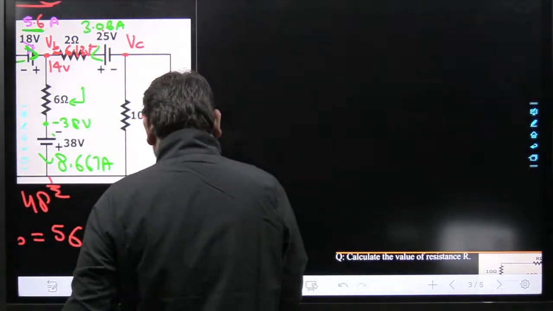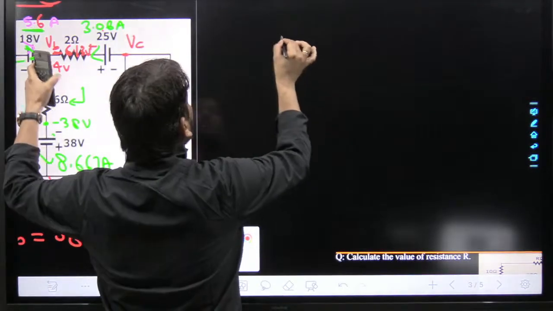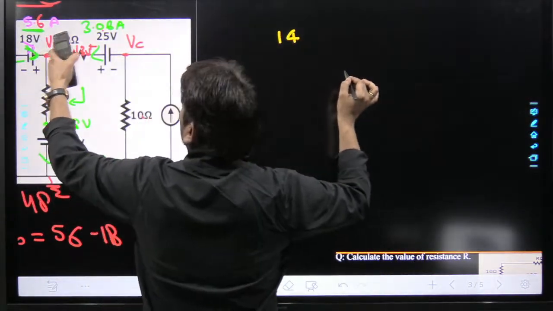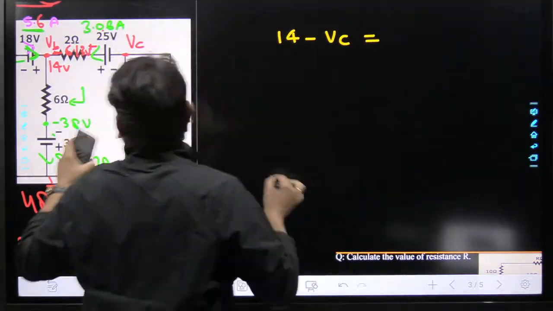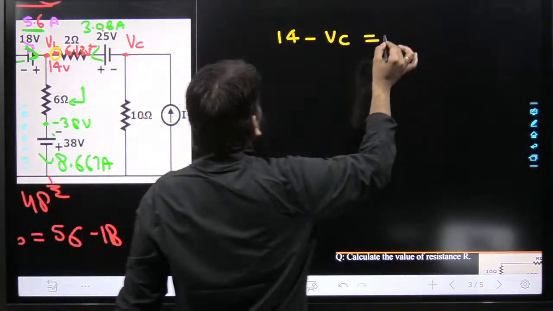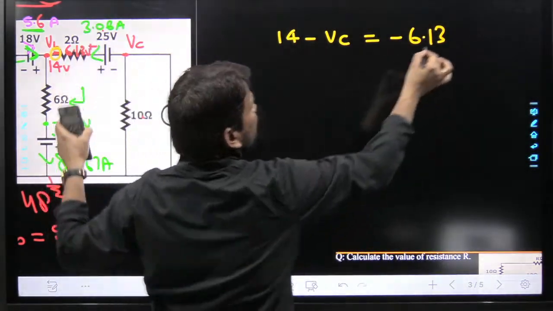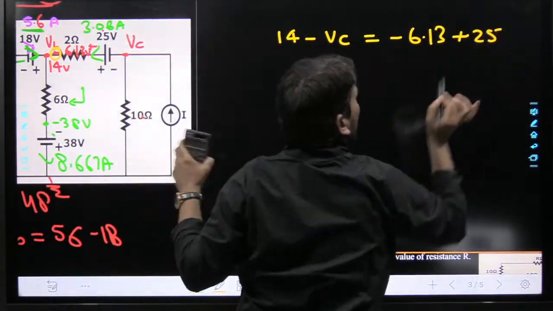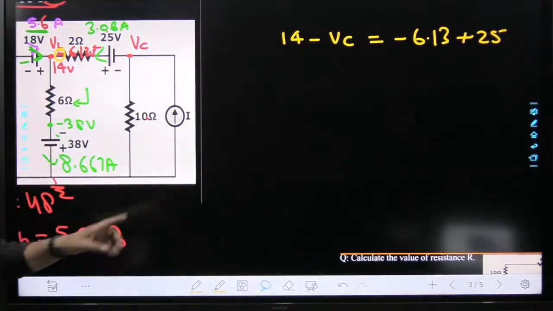See, I want to write here beta, what will be the VC? VC means this VB, and how much is VB coming? 14. So 14 minus this VC is equal to the overall potential difference. So this time beta, from the VB side, the sign is coming negative. So we can write minus 6.13. Done. And this is the positive, so plus 25. Hopefully this job is clear to everyone. VB minus VC is equal to, my dear friend, minus 6 point something and plus 25. So this is the thing.